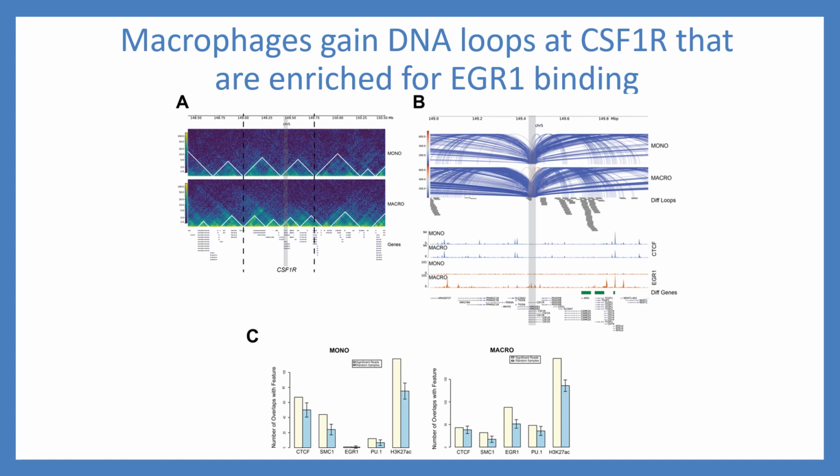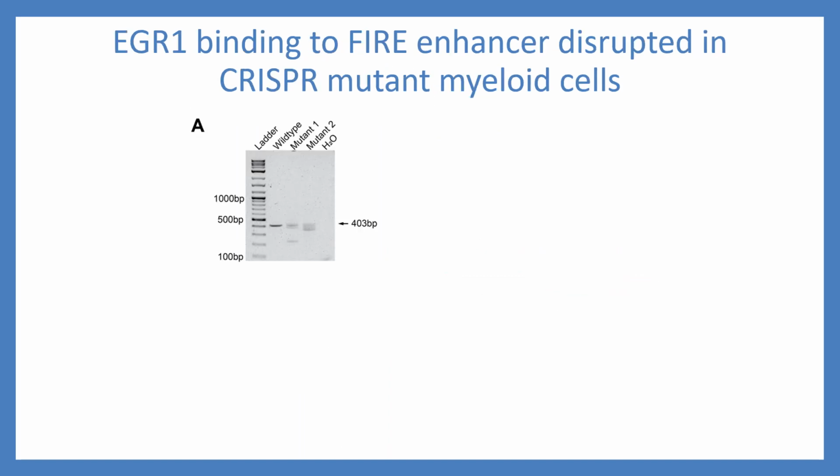So we wanted to address this by next performing a CRISPR-Cas9 in HL60 cells and then comparing wild-type to mutant cells. And this is an agarose gel here just showing the fire region. In wild-type, you see there's one single band. However, in the mutants, you see that there are multiple bands indicating deletions in the fire region.